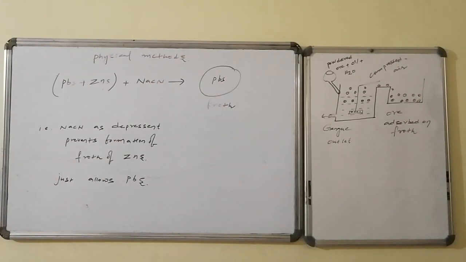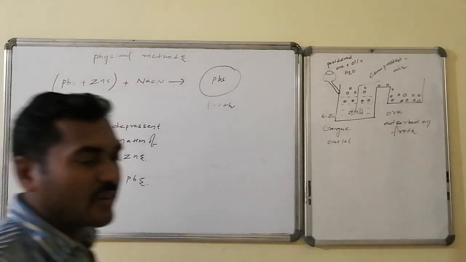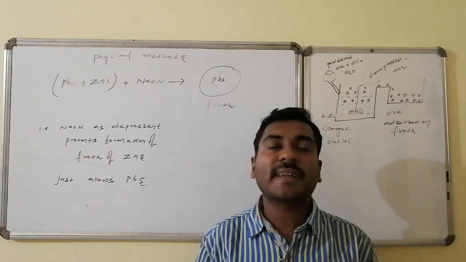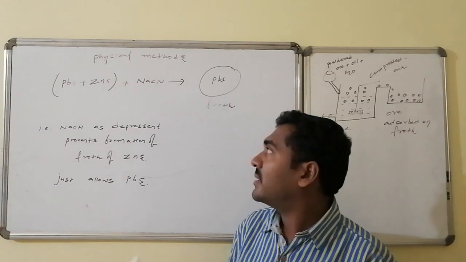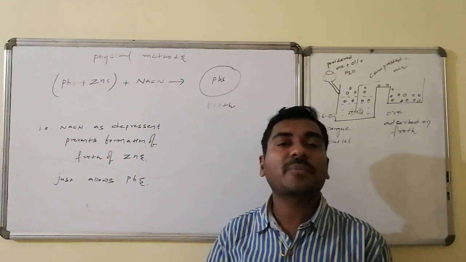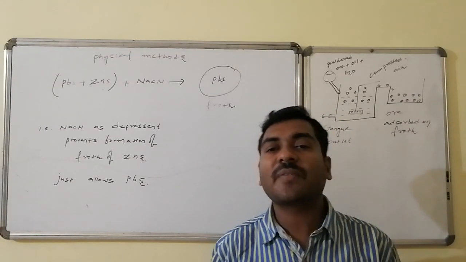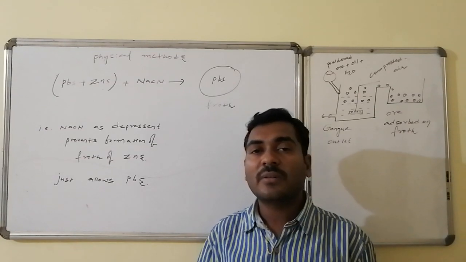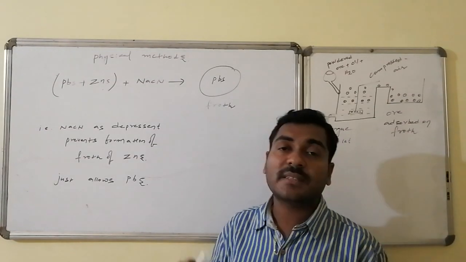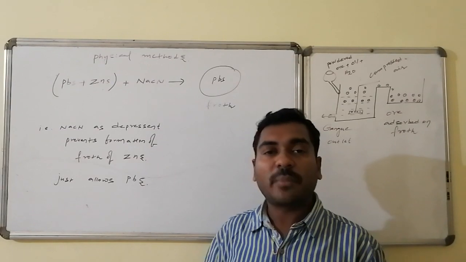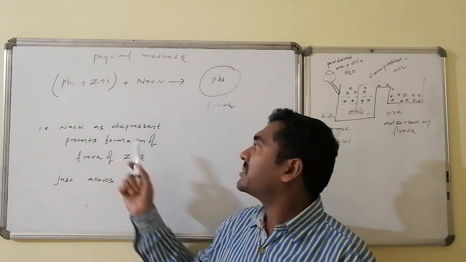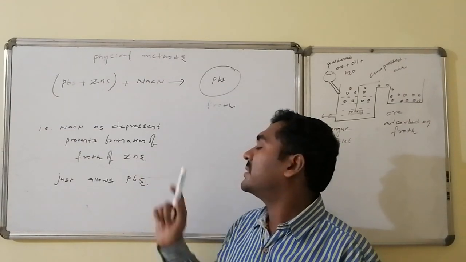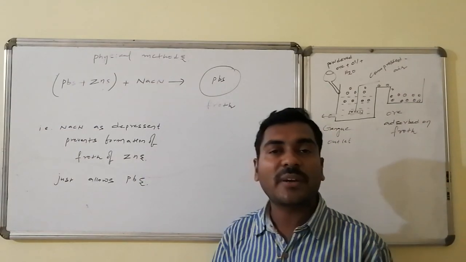Yes, for a sulfide mixture of lead sulfide as well as zinc sulfide, by using the froth flotation technique in the presence of sodium cyanide as the depressant, what it will be doing is it never allows the zinc sulfide to form the froth. It just allows the lead sulfide to form the froth. Thus we will be collecting lead sulfide ore in the pure form, whereas the zinc sulfide is present as part of the gangue. Thus sodium cyanide is acting as a depressant and it prevents the formation of froth of the zinc sulfide. It just allows the lead sulfide to form the froth.